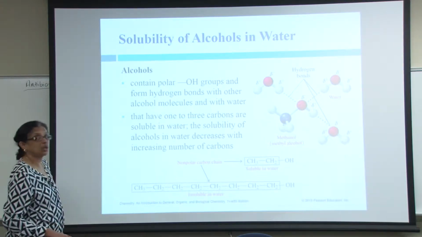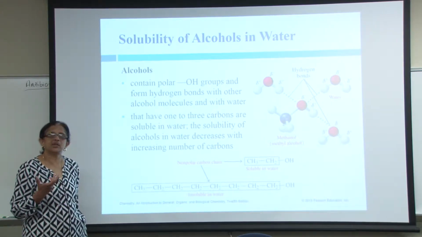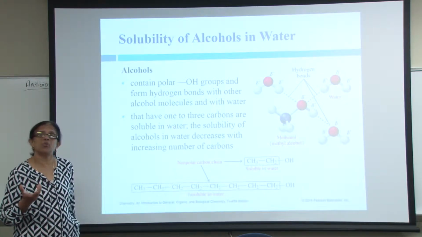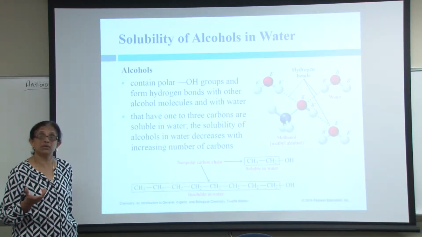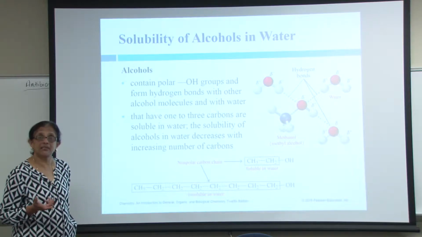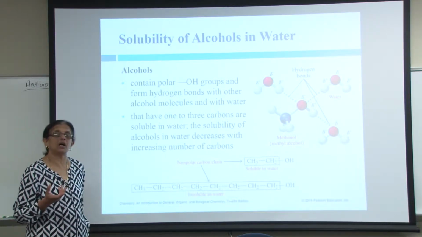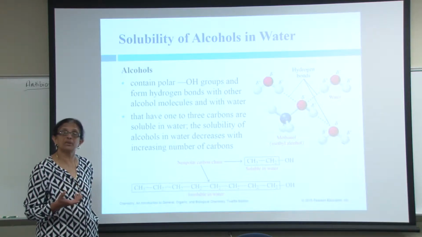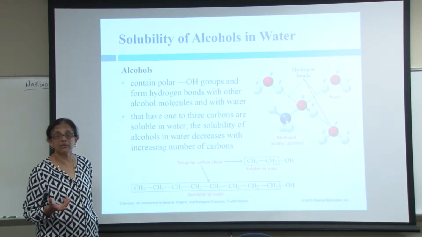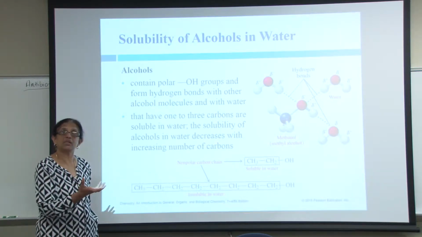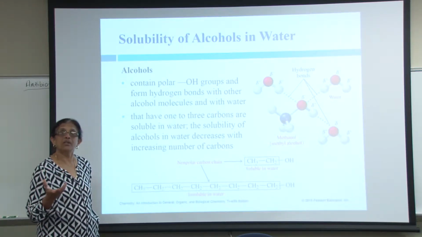Again, alcohols are soluble in water. Alcohol is an organic compound. An organic compound mixing with water, a polar molecule, is unique and rare. So we are trying to see what is the unique property of alcohol that it is able to mix well with water, a polar molecule. We can take oil and water and try to mix. Oil is an organic compound. Water is a polar molecule. They do not mix well.